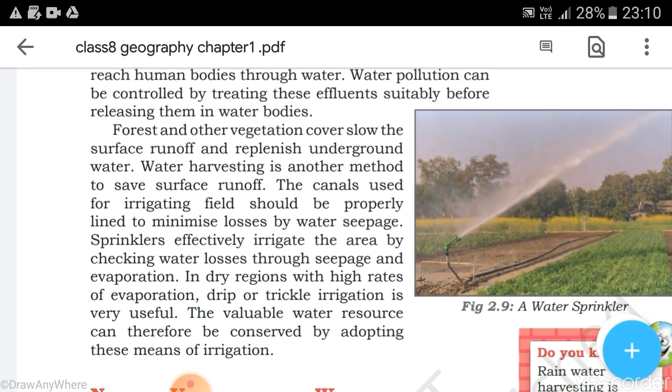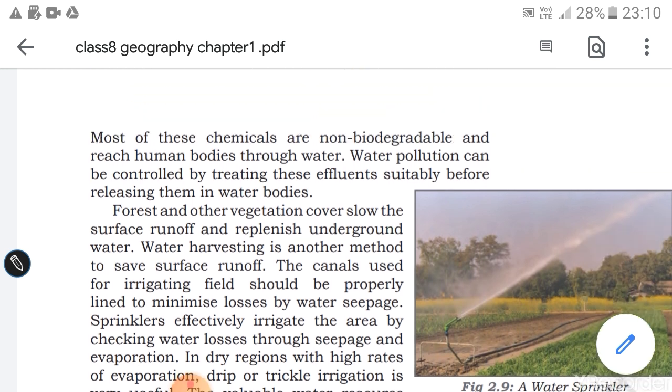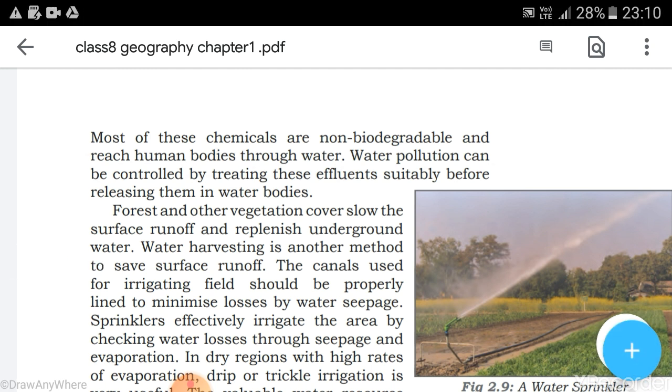And most of the chemicals, whatever we see, are non biodegradable. They cannot be mixed with the soil over the years. Okay, so that is called non biodegradable. जैसे कि प्लास्टिक हो सकता है, वुड भी होगा, यानी कि जैसे कि ग्लास हो सकता है. So many things are there that cannot be degradable on the earth surface. So therefore it is causing different sorts of problems, and human